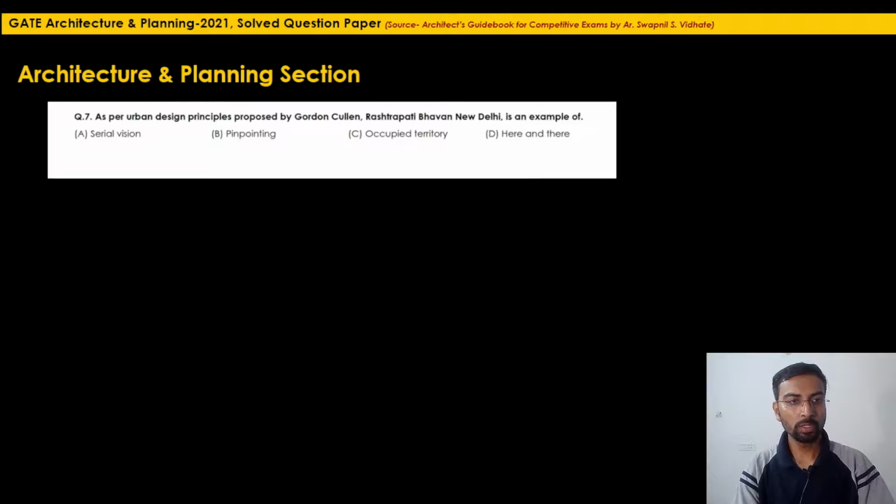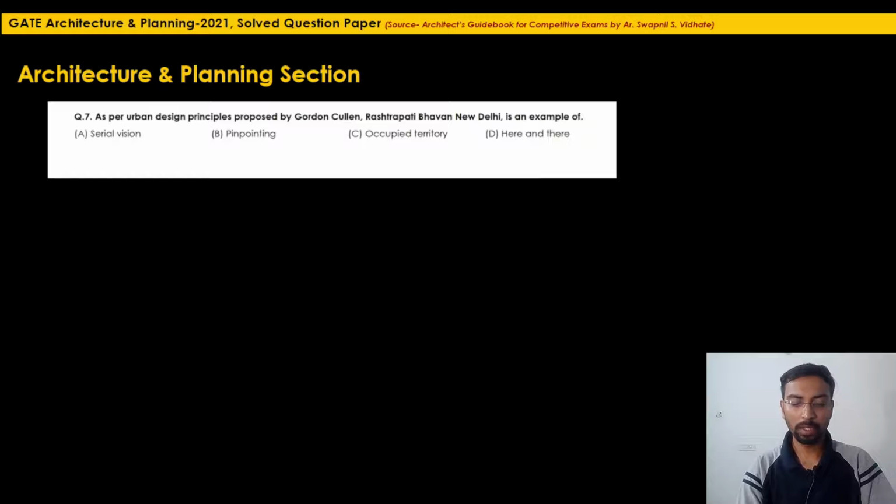So next question is question 7. As per urban design principles proposed by Gordon Cullen, Rashtrapati Bhavan, New Delhi is an example of. Again, the question is repeated from a past year question. It should not take more than 1 or 2 seconds to answer this. Option A, serial vision, is the correct answer.